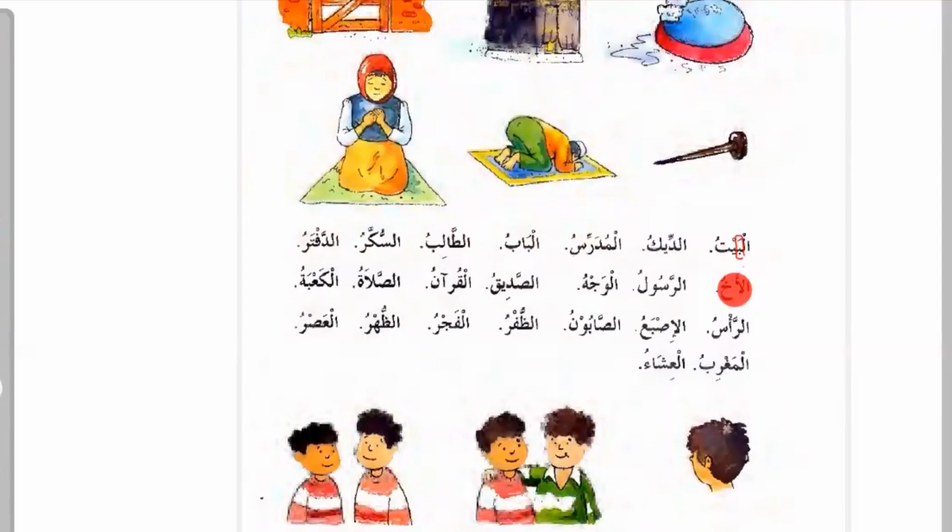So we have here al-akhu, the brother, right? Al-rasul, al-wajhu, al-sadiqu, al-Qur'anu, al-salatu, al-ka'batu, al-ra'su, al-isba'u, al-sabun, al-zufru, al-fajru, al-zuhru, al-asru, al-maghrib, al-isha'u. So these are the pronunciation.